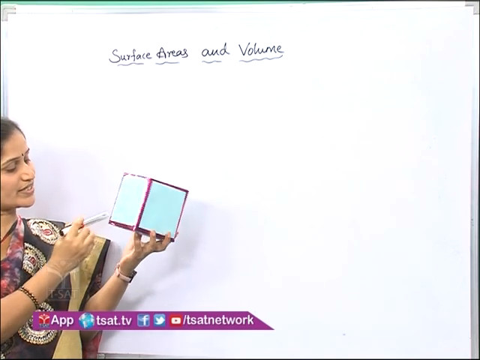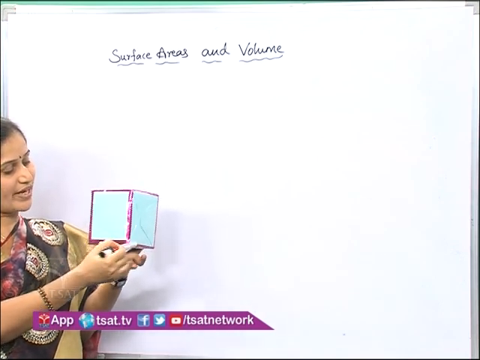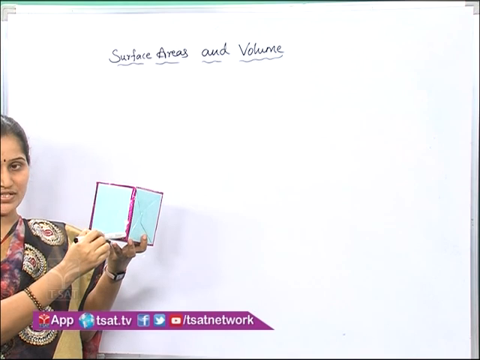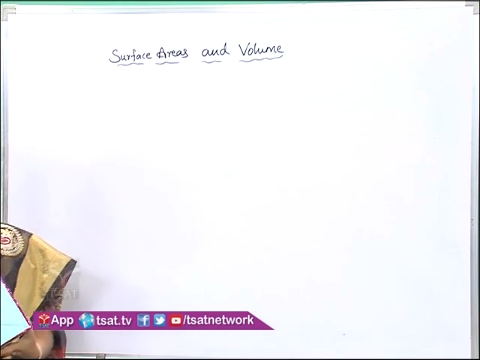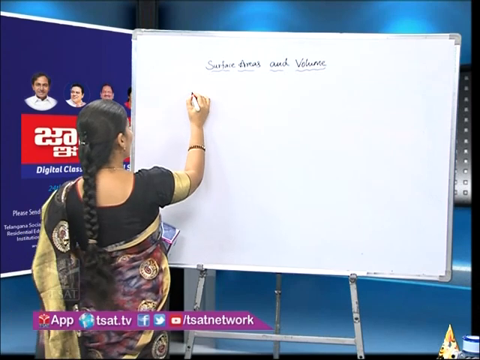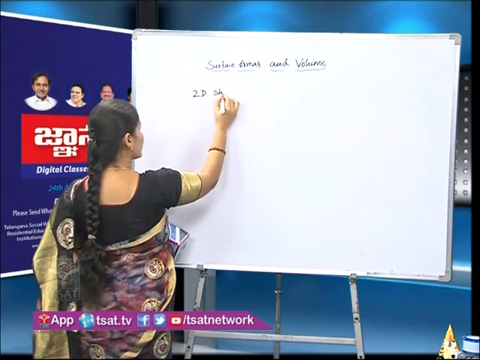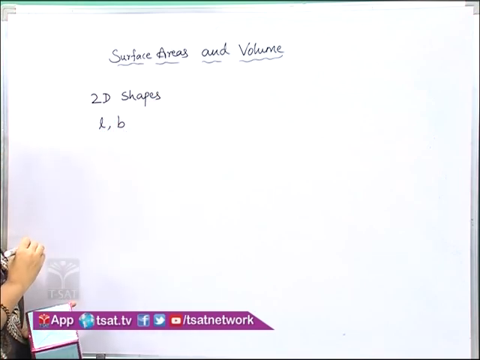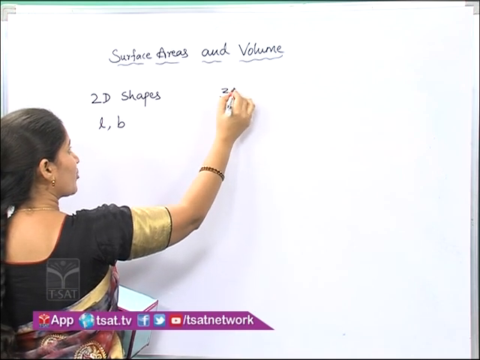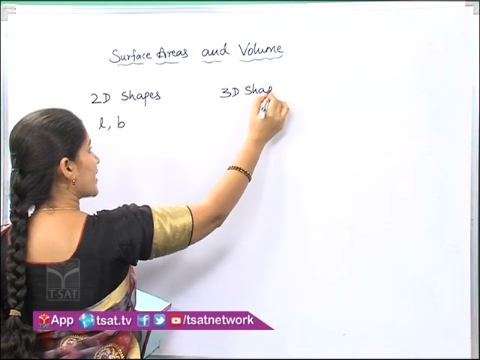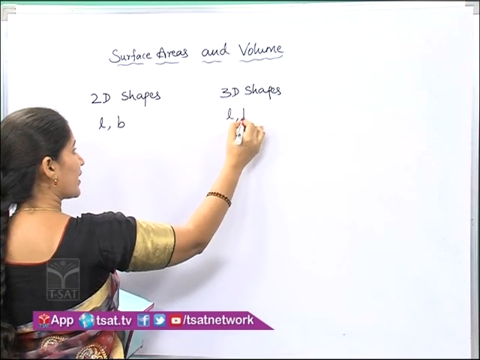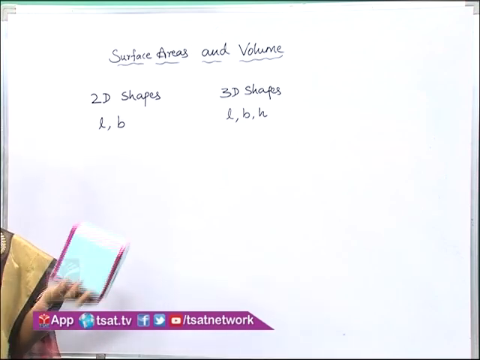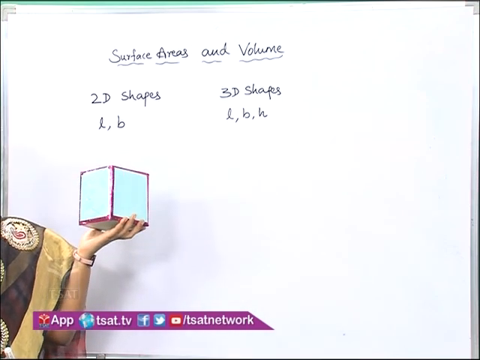Here you can see clearly length, breadth and height. Whereas in the last session we discussed 2D shapes, and those dimensions are length and breadth. But today we are going to discuss 3D shapes, and its dimensions are L, B, H respectively. Length, breadth, height, we denote them by L, B, H respectively.